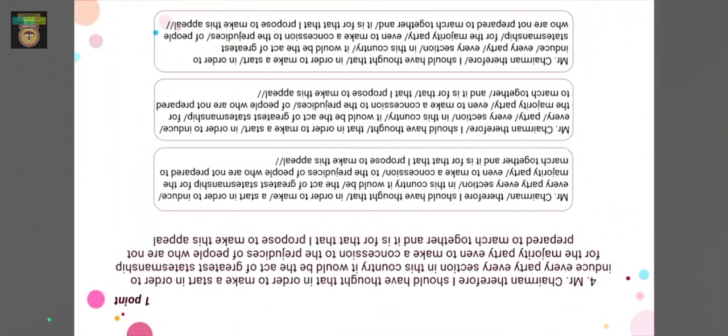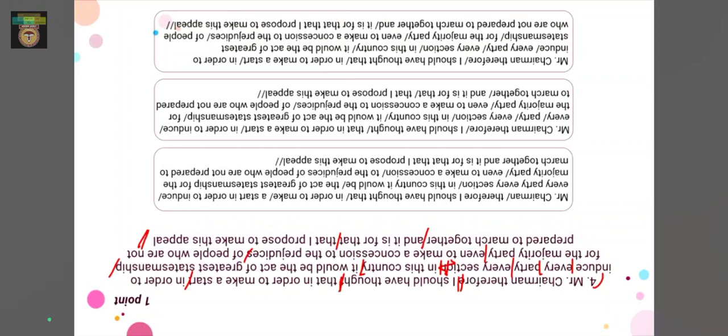So here in the fourth question we have again a sentence. We have to again figure out the appropriate pauses for the sentence, right? The sentence is: Mr. Chairman, therefore I should have thought that in order to make a start, in order to induce every party's statesmanship for the majority party, even to make a concession to the prejudices of people who are not prepared to march together, and it is for that I propose to make this appeal, right? So we make pauses at these places where I marked.